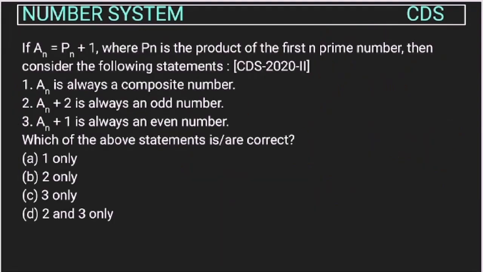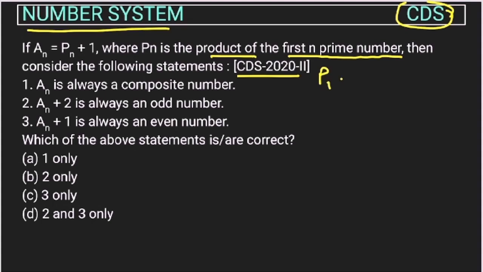Now let's see this question from the number system chapter asked by UPSC in their CDS exam of 2020, right? So if an is equal to Pn plus 1, where Pn is the product of first n prime numbers, then consider the following statements. So an will be Pn plus 1. Let's take n as 1. The first prime number is 2. Then a1 will be 2 plus 1, 3.